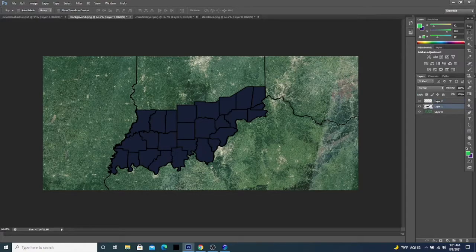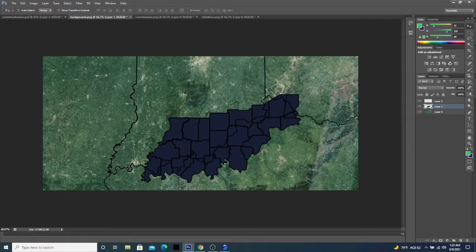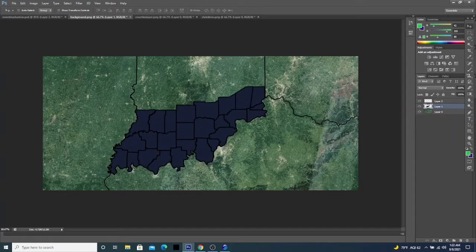Now, another point to make is that we now have the counties layer sitting on top of the state lines, and it can make it look a little bit off in some ways. So the thing that I would recommend, depending on what program you're using, is to go underneath it and take out the lines that surround that area, because essentially your county's map already has those lines drawn there and you don't really need them.